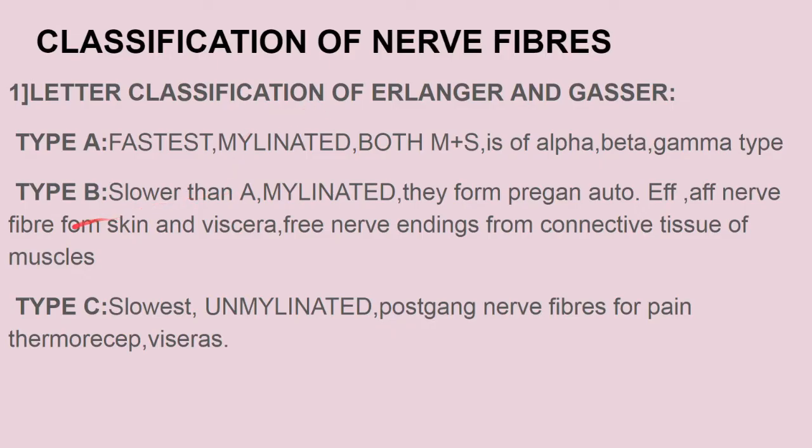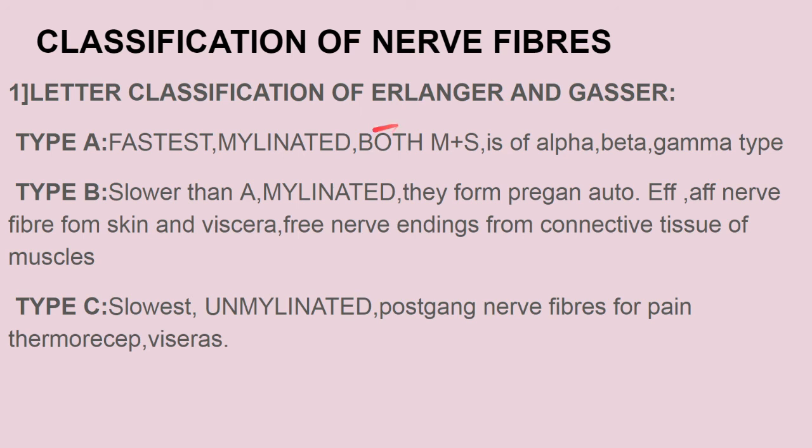Now next is type B. It is slower than A but is still fast. It is myelinated and mainly forms the preganglionic autonomic efferent fibers. And type C is the slowest and unmyelinated, with the smallest diameter, and forms the postganglionic nerve fibers for pain, thermoreceptors and the viscera.